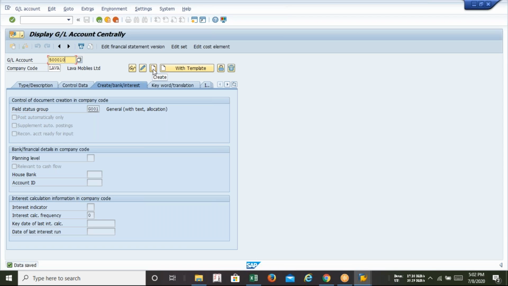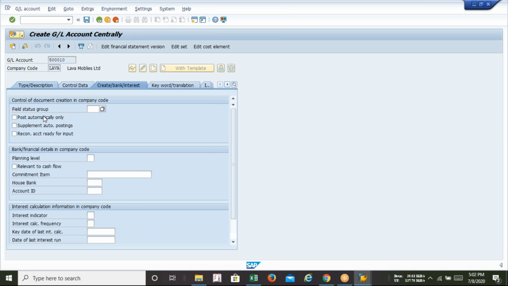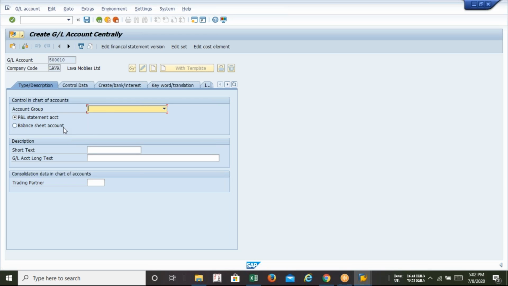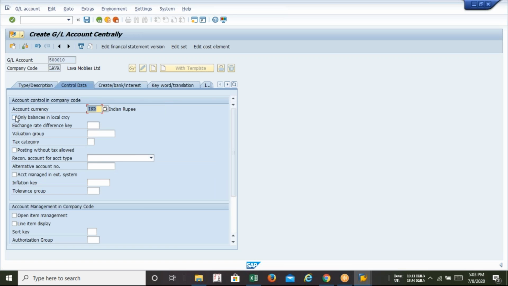Now click on create. For type description, what I'm supposed to select is equity. This is our balance sheet account. Yes, sir, it is your balance sheet account. Short text, equity share capital. Long text, equity share capital. 20 characters shall be allowed in this part and 40 characters shall be allowed in that part, so there is a little bit of difference in character. Control data, only balance in local currency.